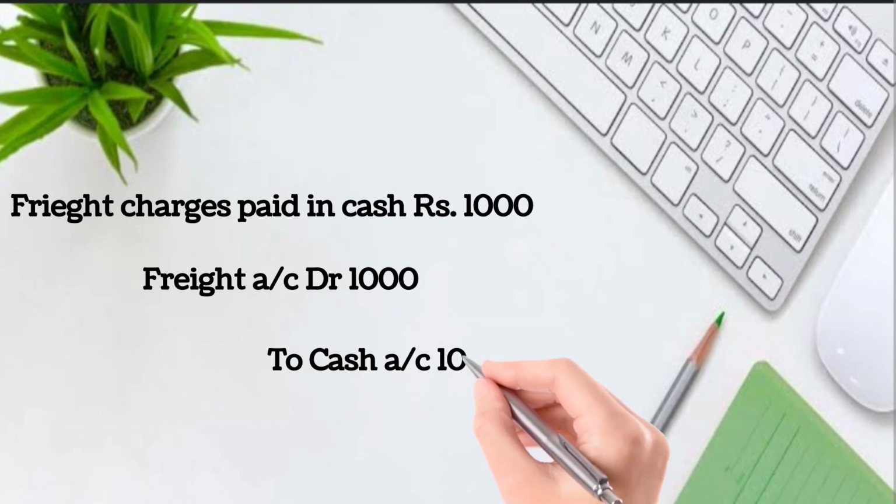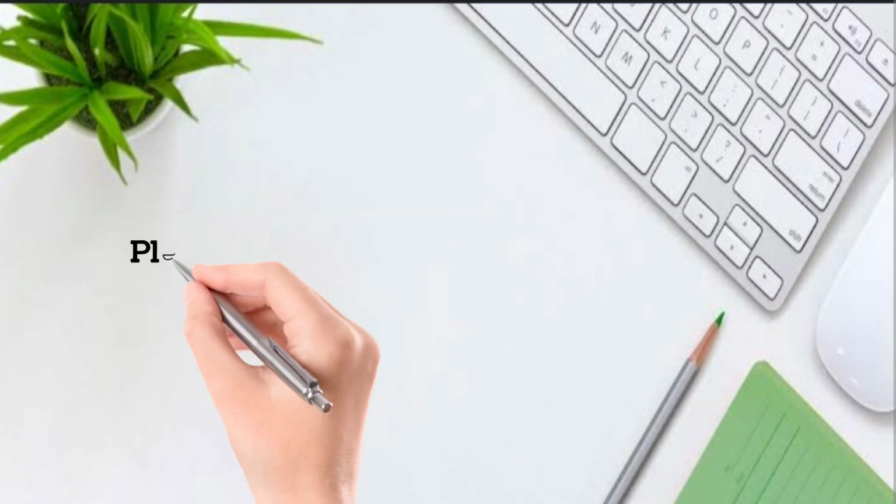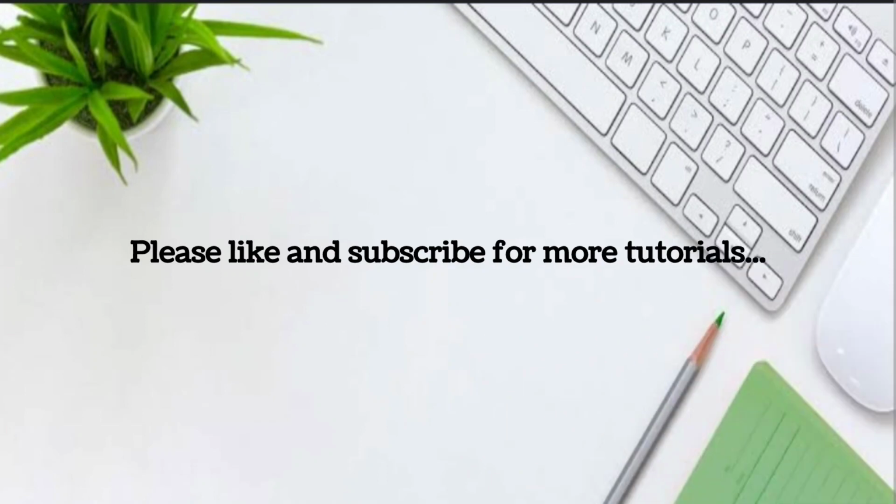And cash, real account. That is, debit what comes in and credit what goes out. So here we are paying the cash. It is going out, so we are crediting it. So the entry is freight account debtor rupees 1,000 and to cash account 1,000. So I think it is clear for you. Classification accounts, golden rules of accounts, and how we are making the journal entry for this.